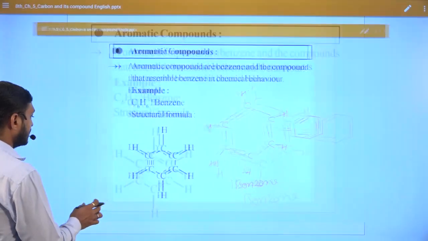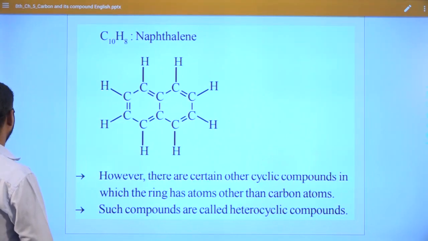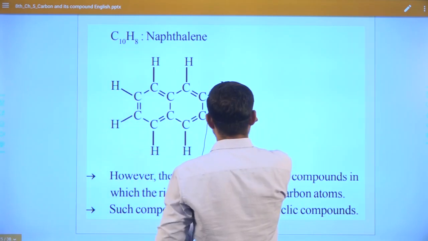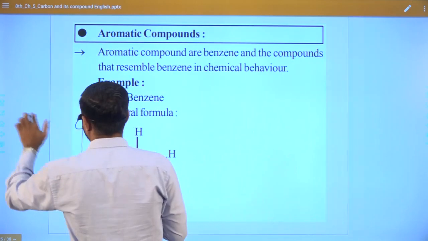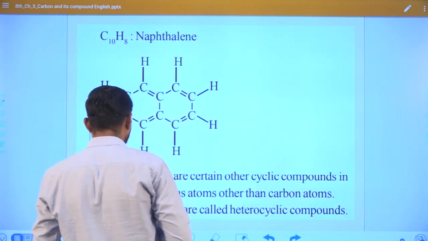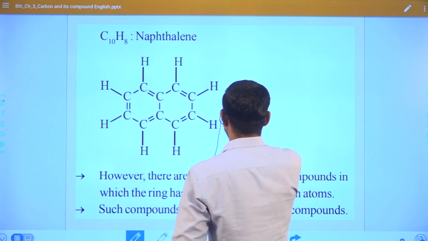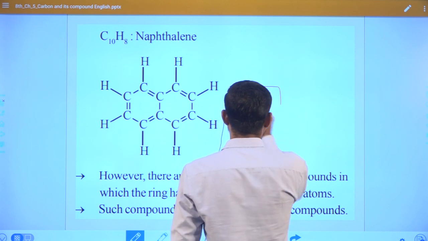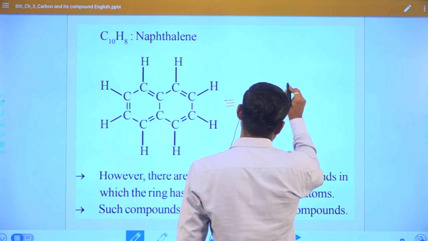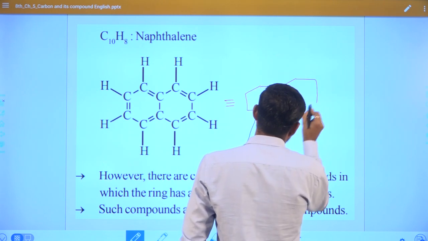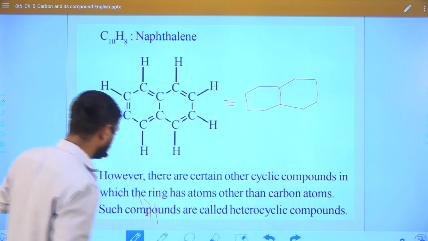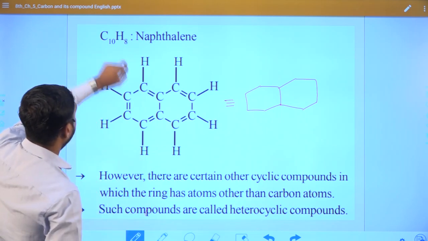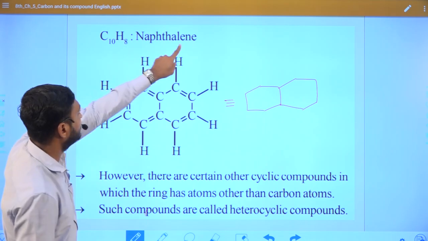Here we will take another example called naphthalene. It is similar, but here I can write it in bond line manner, then you will get more clarity about this compound. The formula of naphthalene is C10H8.